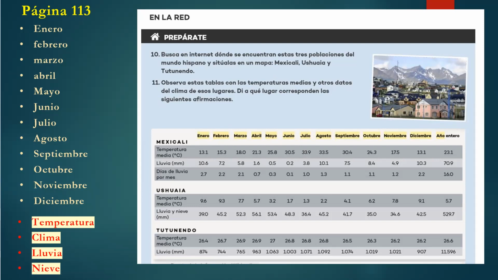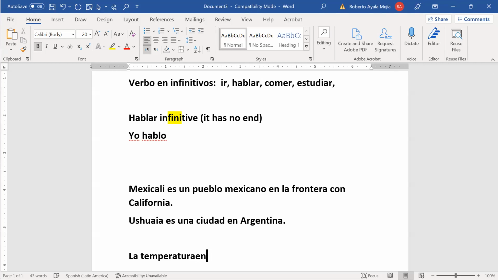Let me write that down again. I really like to show you the words. You probably shouldn't rely on this too much. You should rely on your ear, but la temperatura. Let me see if I'm sharing that with you. So, la temperatura en Mexicali en julio es 33.9.